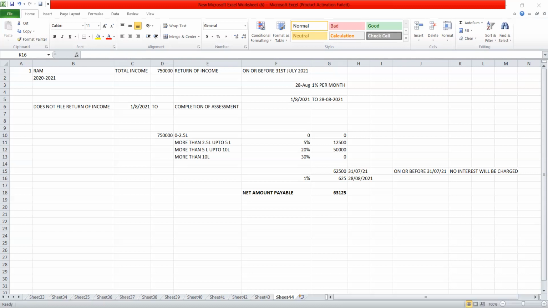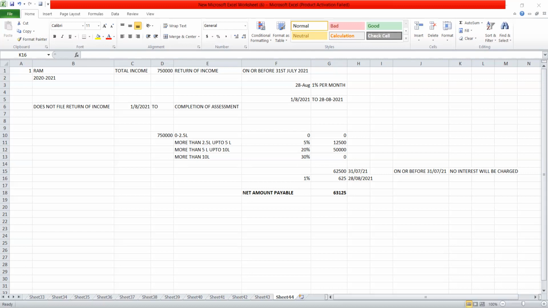Now we will discuss section 234F, fees for defaulting in furnishing return of income. 234A is interest for defaulting in furnishing the return of income. This is fees. If there is any person who is required to furnish his return of income, and if such person fails to furnish his return of income within the prescribed time, then such assessee is required to make the payment of fees also.